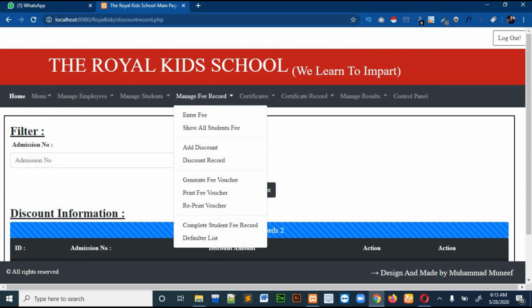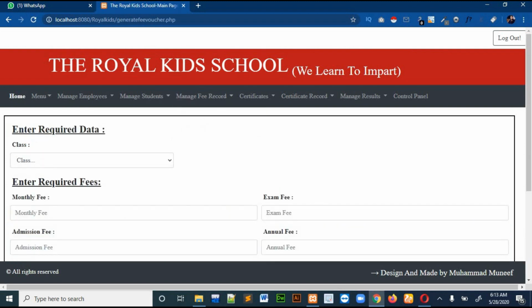So let's jump to the generate fees feature. This is the real thing for the fees. In this section we will generate the fees vouchers by class, and then we will print them.